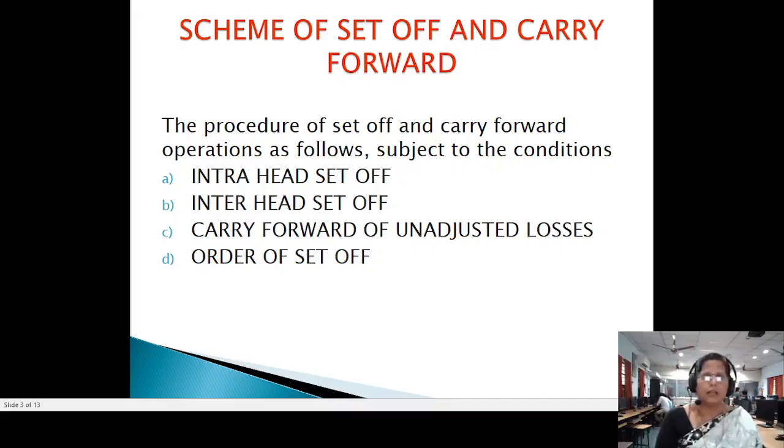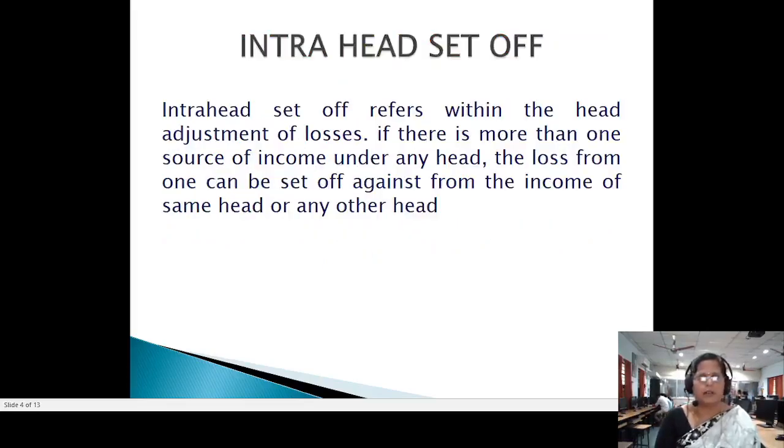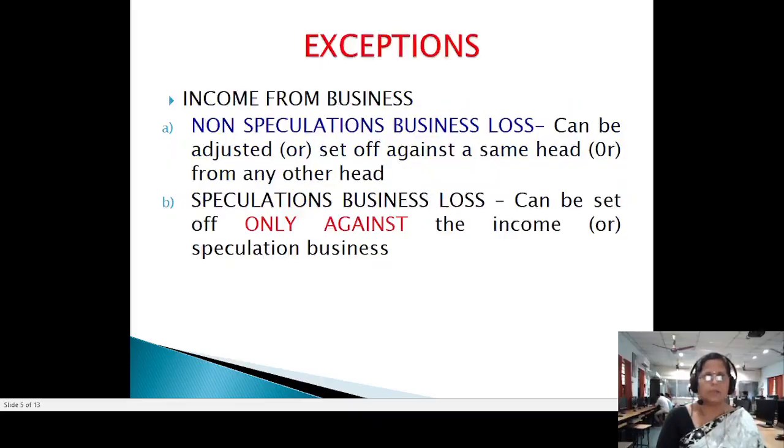Scheme of set off and carry forward. The procedure of set off and carry forward operations is as follows, subject to the conditions: intra-head set off, inter-head set off, carry forward of unadjusted losses, order of set off. So, intra-head set-off refers to the adjustment of losses within the head. If there is more than one source of income under any head, the loss from one source can be set off against the income of the same head. That we call intra-head adjustment.